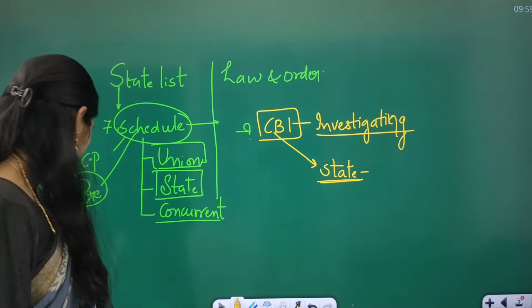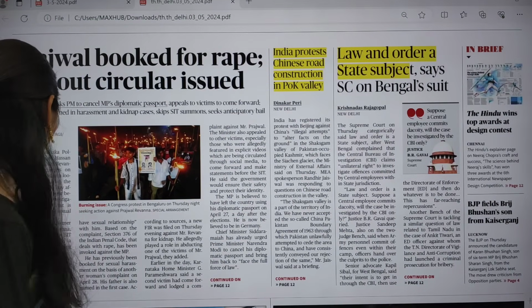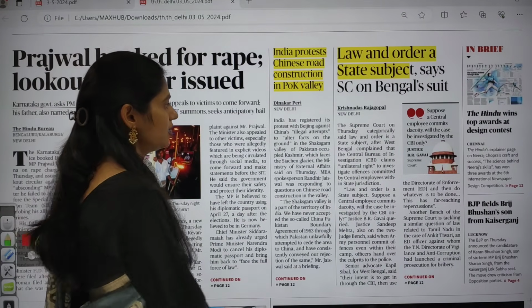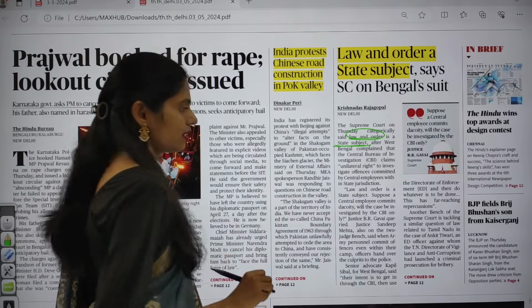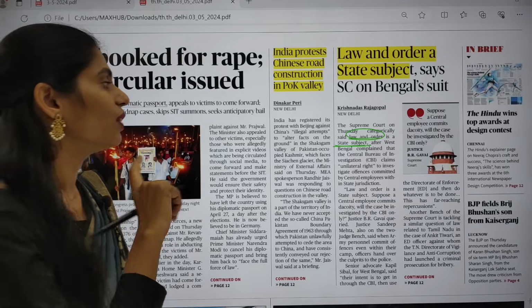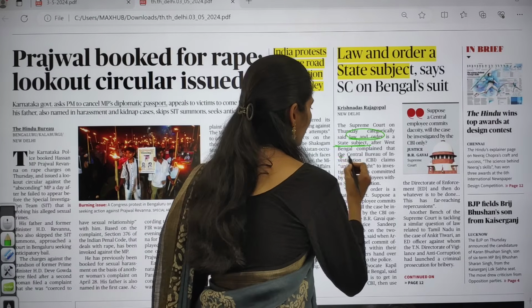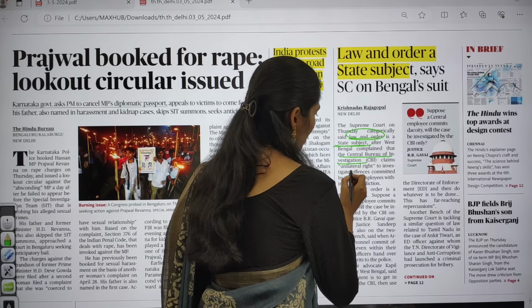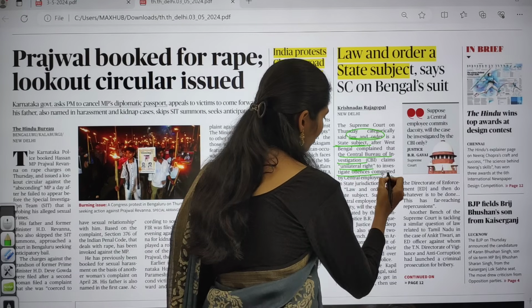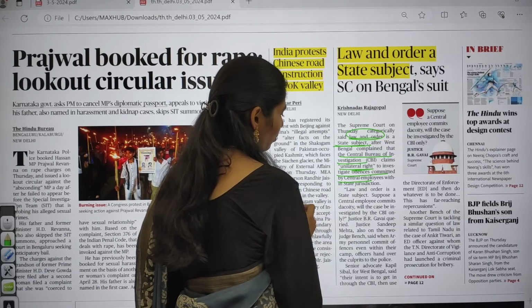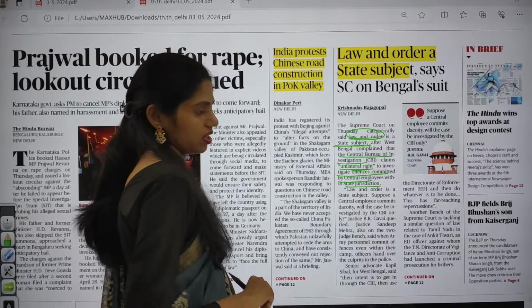But here the present case is saying that the Supreme Court said that law and order will come under state subject. Earlier West Bengal complained that the Central Bureau of Investigation claims a unilateral right to investigate offences committed by central employees within the state jurisdiction.